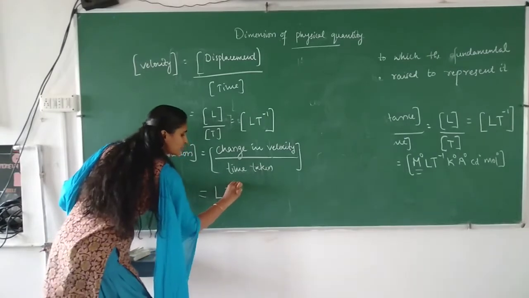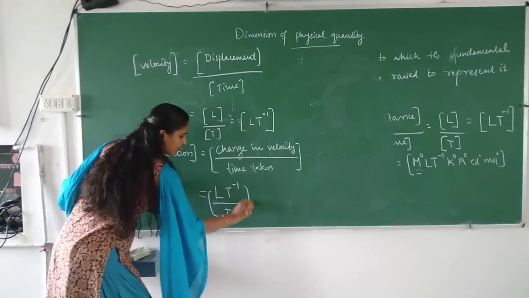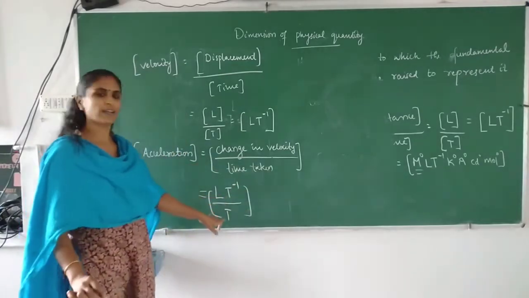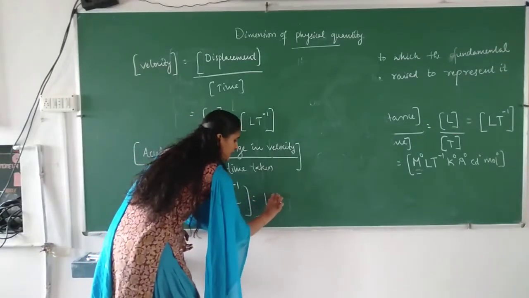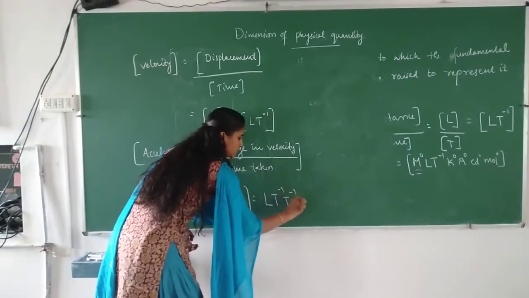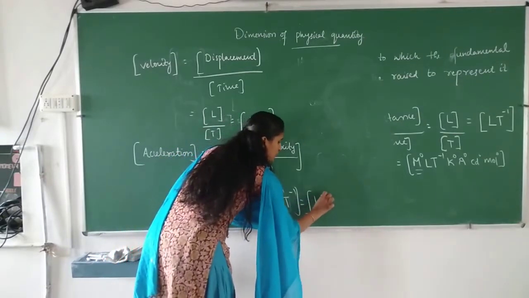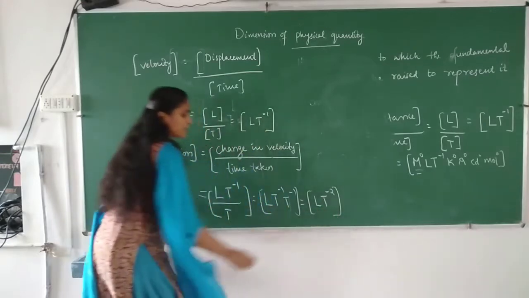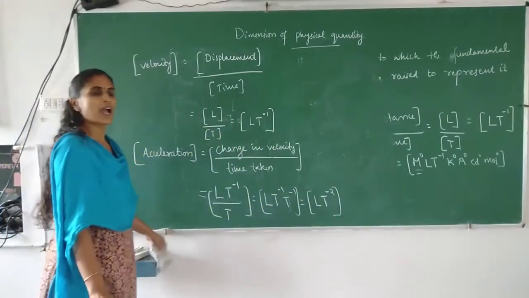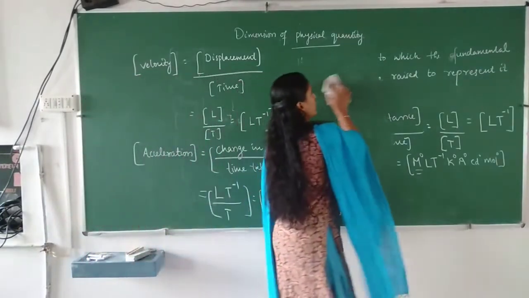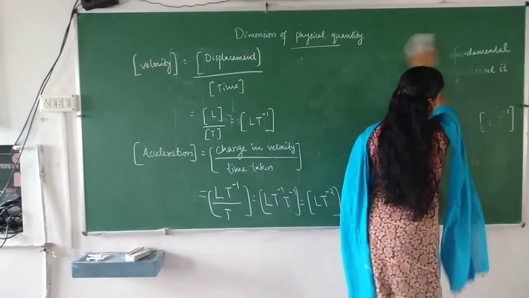L T raised to minus 1 divided by T. Dimension L T raised to minus 1 by dimension T, or we can write it as L T raised to minus 1 into T raised to minus 1, or this can be written as L T raised to minus 2. This is the dimension of acceleration. Okay, is this clear? And now we will find the dimension of force.